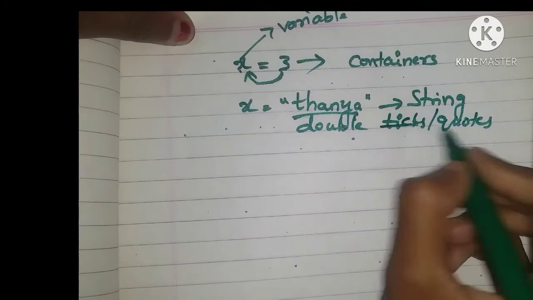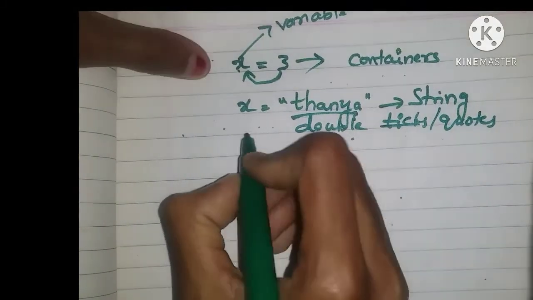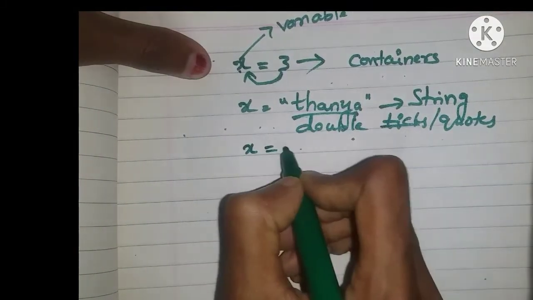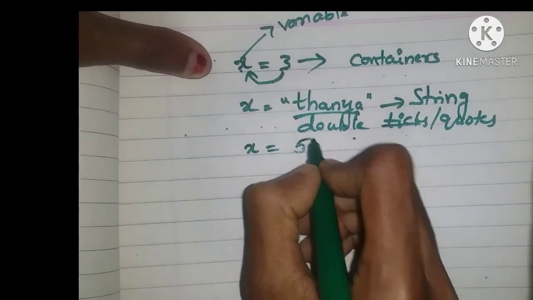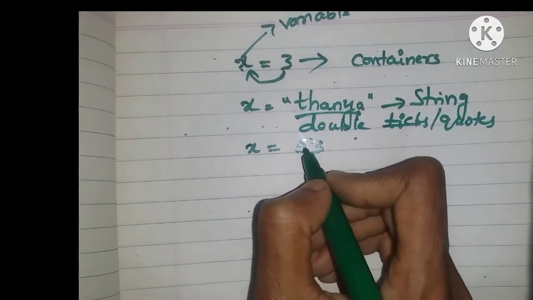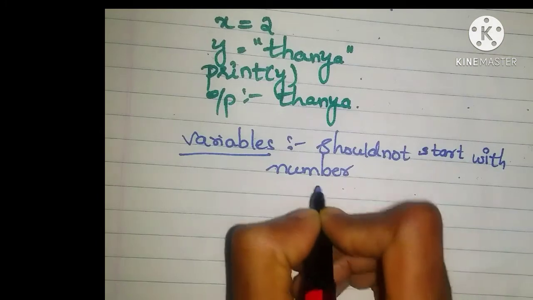So we should write double quotes. So now x is equals to 53. A variable name should not start with numbers.